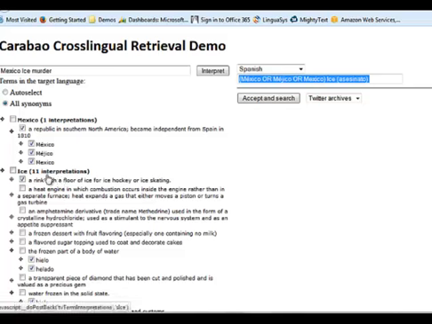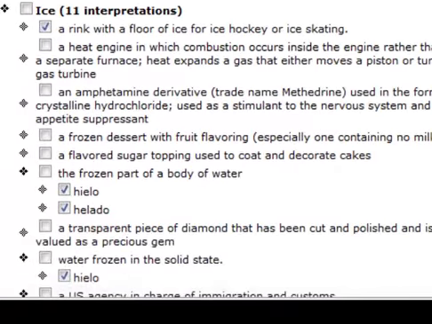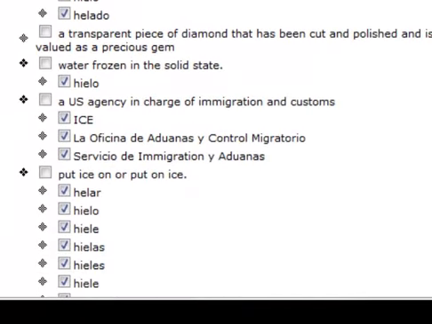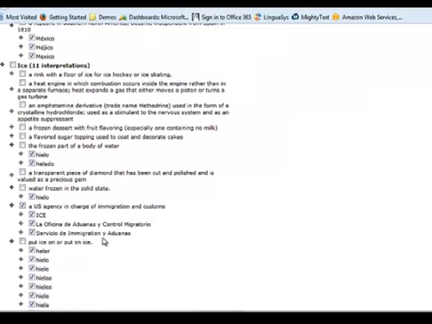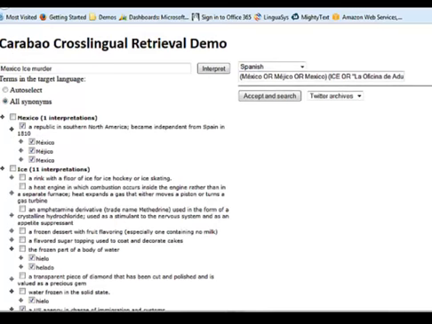Notice that ice has 11 interpretations inside of the LinguaSys technology. And the one that we want to make sure we get the best and highest fidelity search is this one right here, a U.S. agency in charge of immigration and customs. And that gives us three search terms, not just one, as we go through social networks.